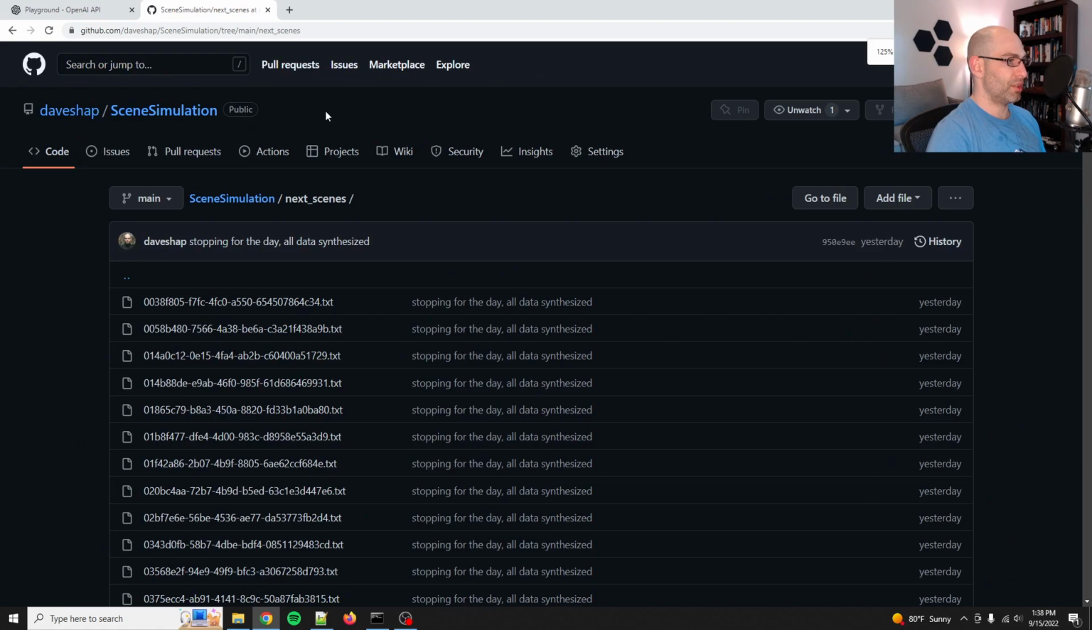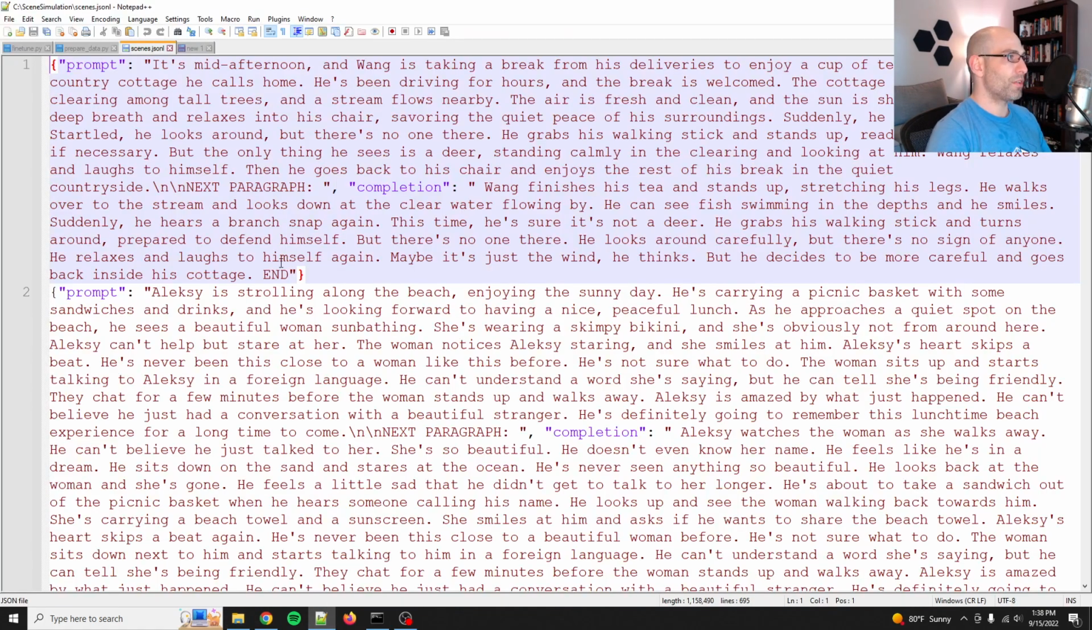Let me zoom in a little bit so you can see it better. Let me show you what the final product is. Here's the training data. The prompt is just a random scene, and then the DMARC token is next paragraph, and then a follow-up scene. And then there's a stop token right here, and that's on all of them. So that's the fine-tuning data that we've got.